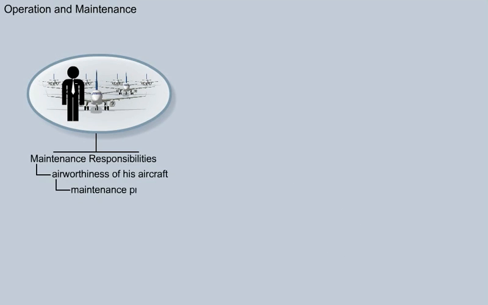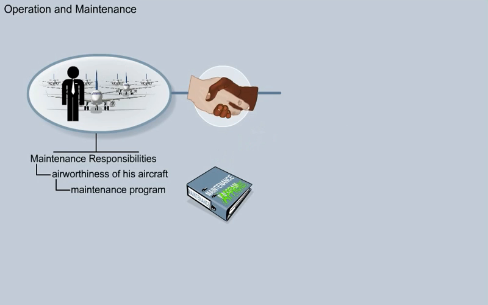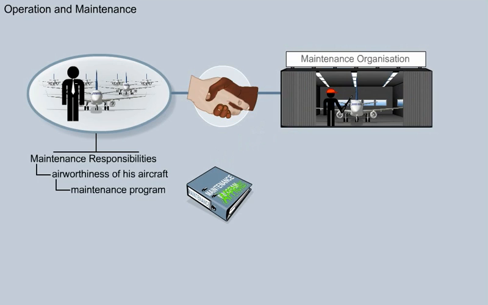The operator is required to have a maintenance program that must be approved by the authority and kept up to date. Unless the operator has a 145 maintenance organization of his own, he must have an agreement with a 145 maintenance organization on contractual maintenance. The authority must approve this agreement.